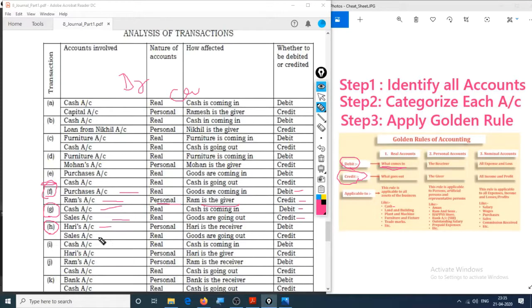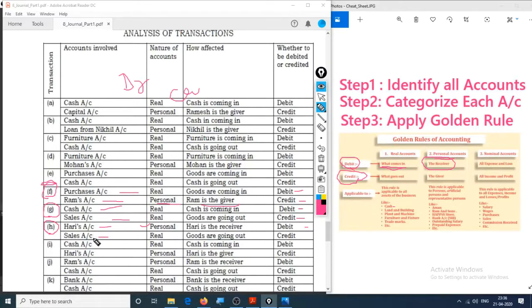Hari account debit to sales. Okay, so Hari is a personal account. Okay, identified as it is a person, and Hari account is debited. So when is a personal account debited? Come right here to the personal account. When is the personal account debited? Whenever the person receives.